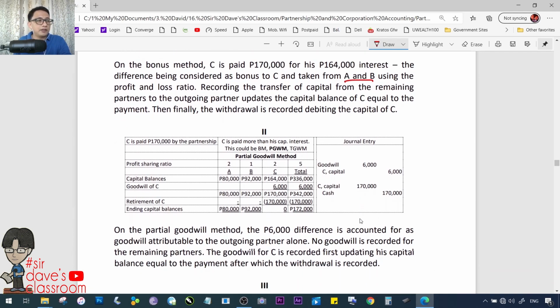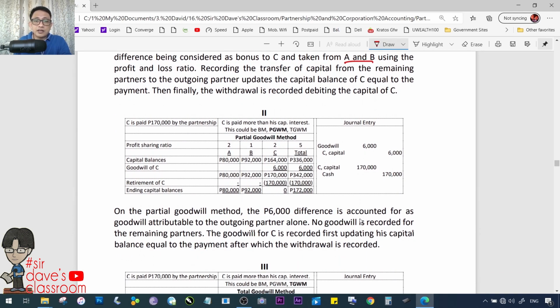Next possible method, pagka binayaran siya ng higit pa, paid 170,000 kesa dun sa karapatan niya. So once more, 80,000, 92,000, 164,000 or 336. This time, partial goodwill naman ang posibilidad na i-discuss natin. Okay?